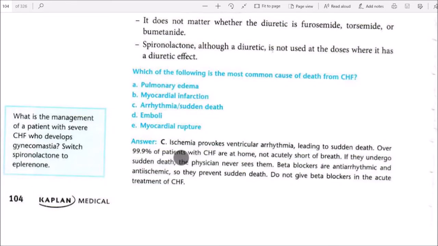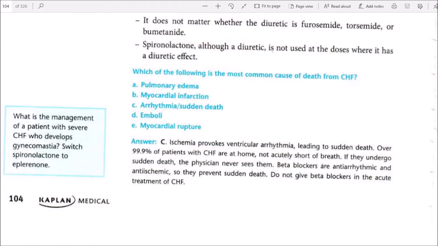Over 99.9% of patients with CHF are at home, not acutely short of breath. If they undergo sudden death, the physician never sees them. Beta blockers are antiarrhythmic and anti-ischemic, so they prevent sudden death. Beta blockers are also used in the acute treatment of CHF.